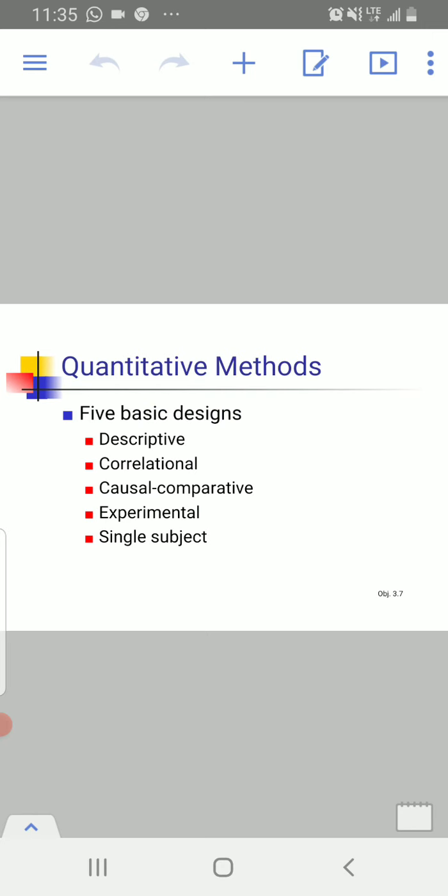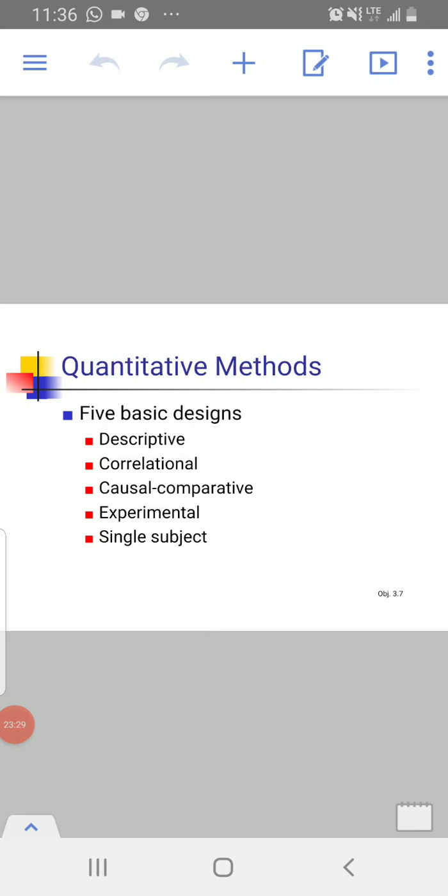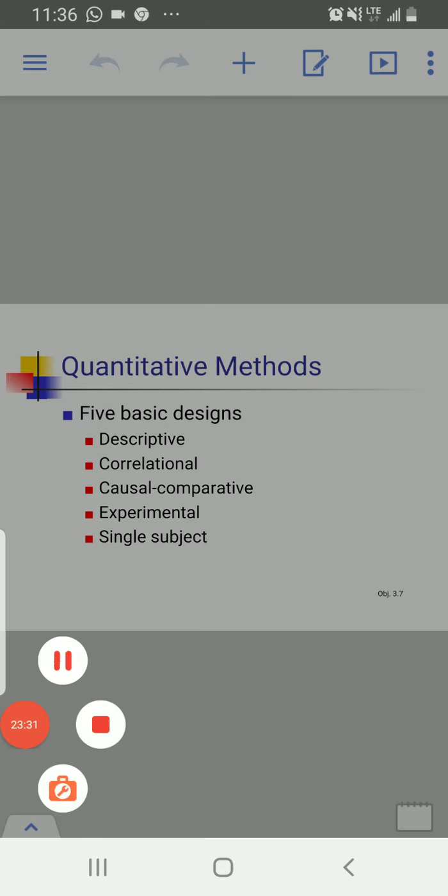And in experimental, we try to find out the relationship, but it's a cause and effect relationship between two or more variables. And in single subject research design, we also try to find out the cause and effect relationship, but the effect on one single participant. So this is the understanding of these five research designs. Two major designs are included in your outlines. One is the descriptive research design, and the second one is the experimental research design.